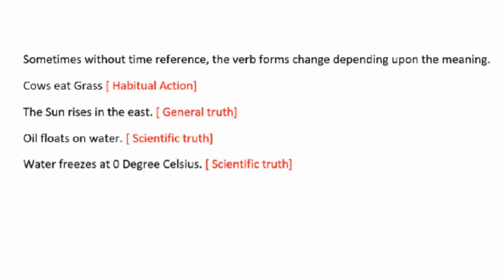Sometimes without time reference, the verb forms change depending upon the meaning. Look at the sentences. All the sentences are in simple present tense because of some reasons. Look at the first sentence. Cows eat grass. It's a habitual action.